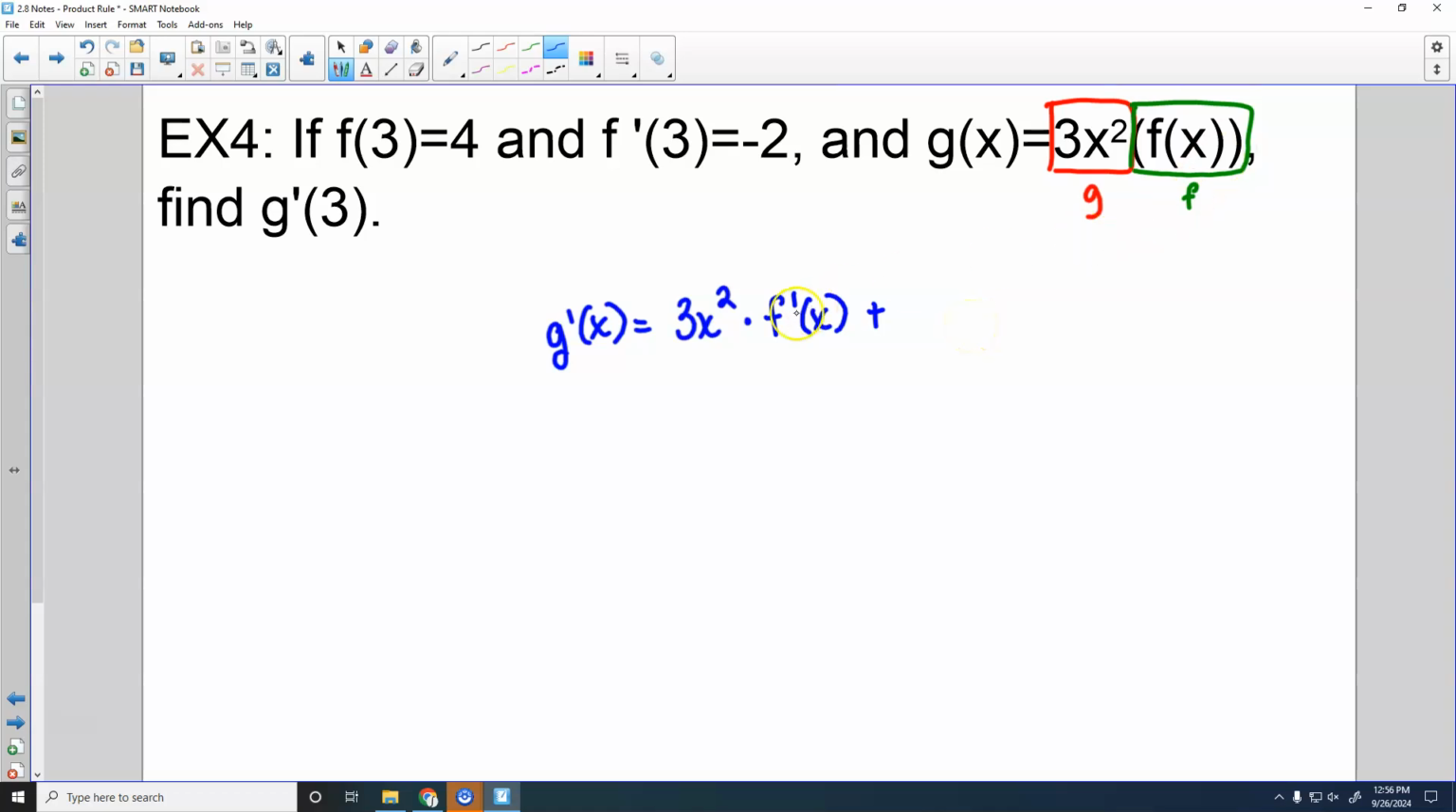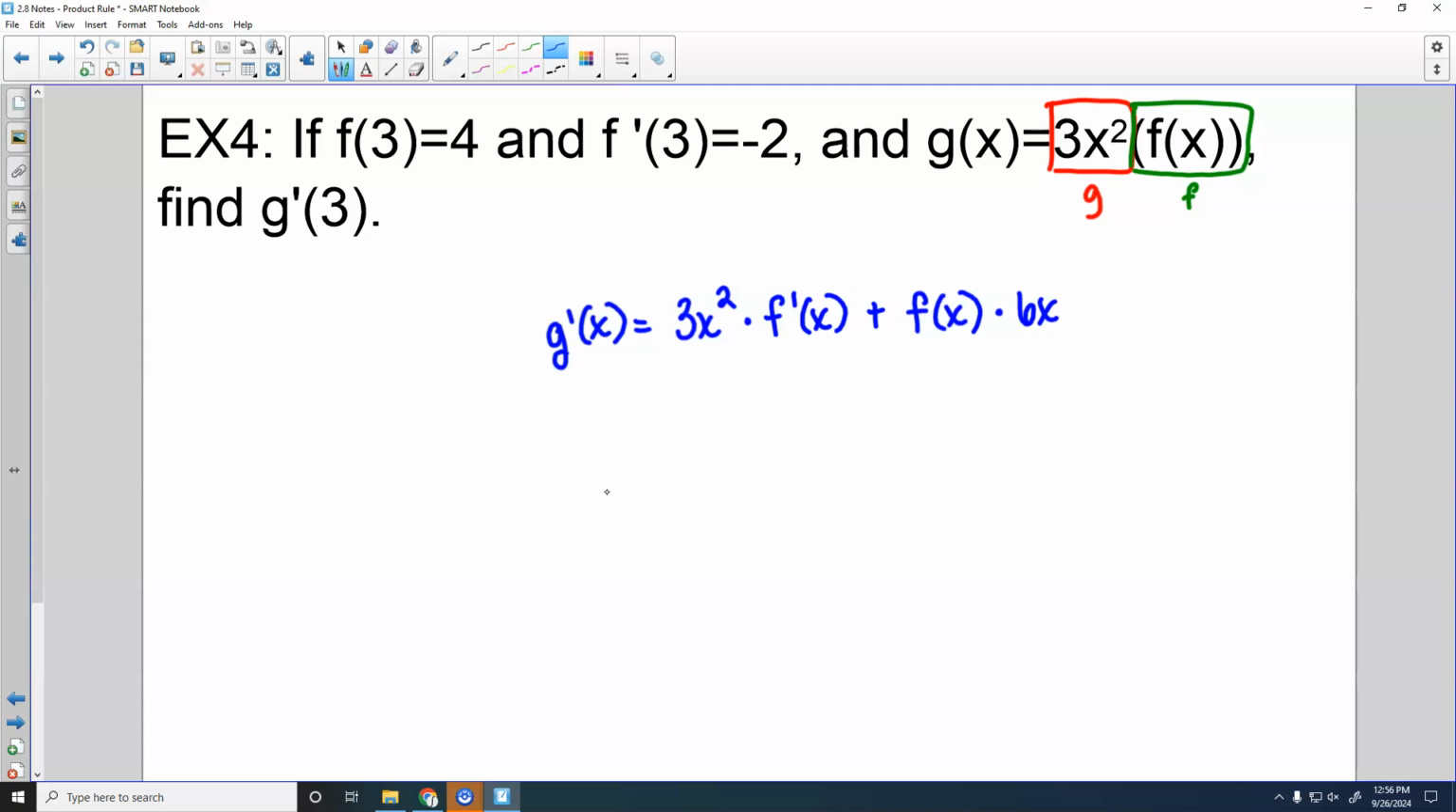All right, so we've got 3x squared times the derivative of f, which we're just going to have to call f prime because we don't know what f is, right? And then we'll have f of x times the derivative of our g here. What's the derivative of our 3x squared? 6x. Okay. There's not really anything you can do to this, so you can't really combine anything.